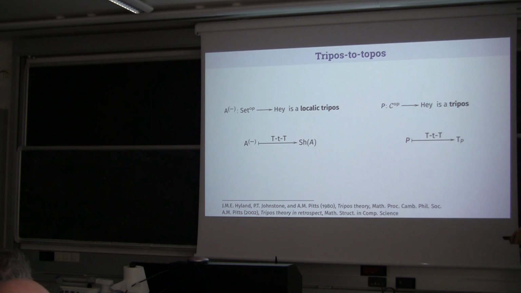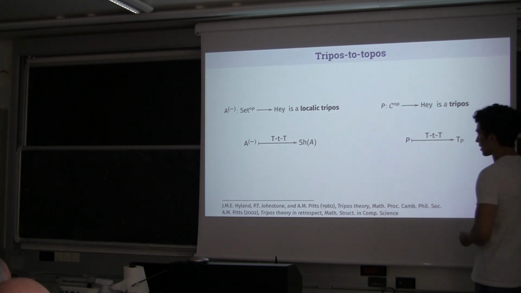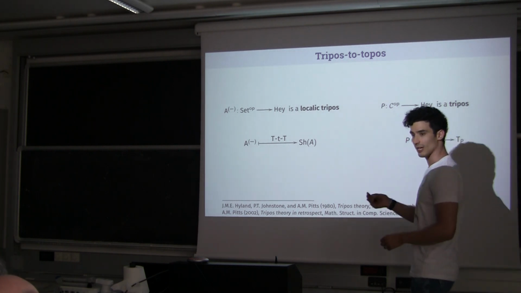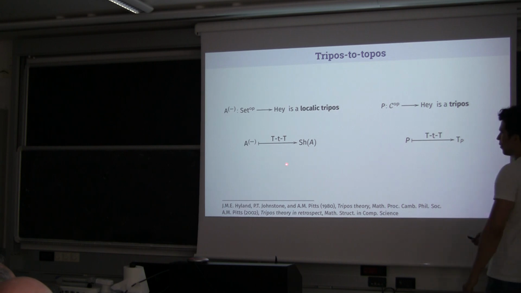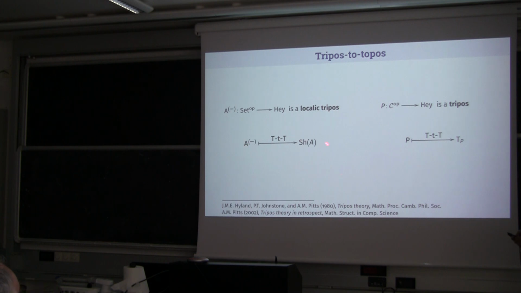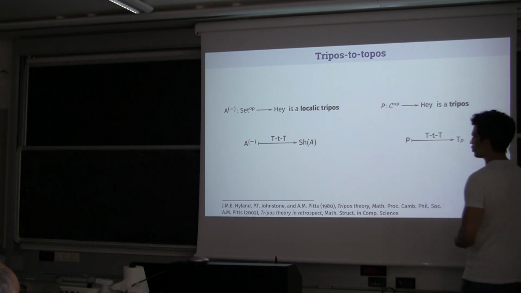This is a proper generalization of the ordinary construction of the category of sheaves for a locale, because when we consider a tripos that we will call a localic tripos, which is a functor associated with a given locale. Well, if we apply the tripos to topos construction to this tripos, we obtain precisely the category of sheaves on a locale.